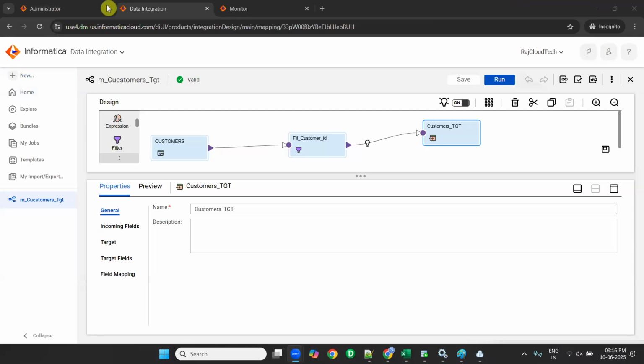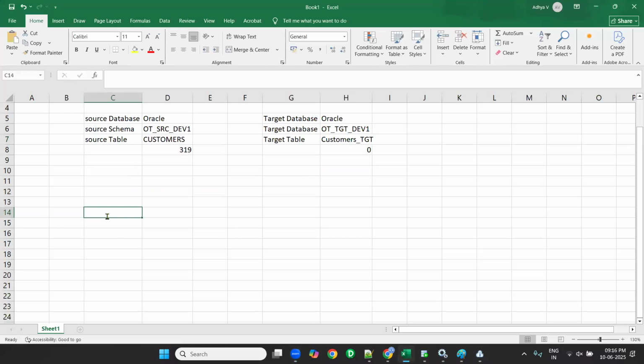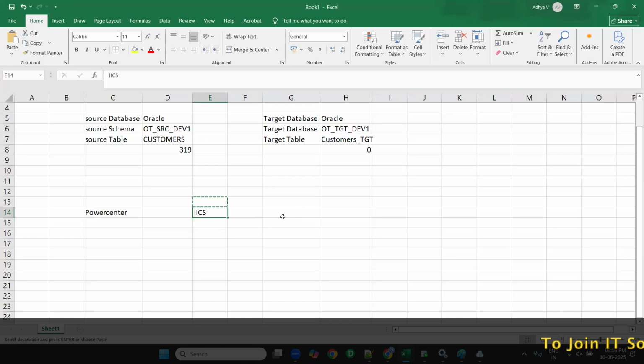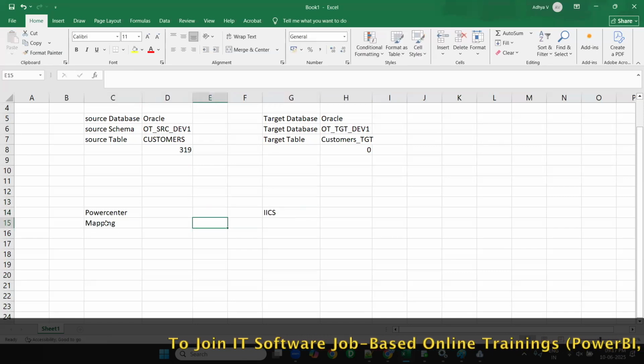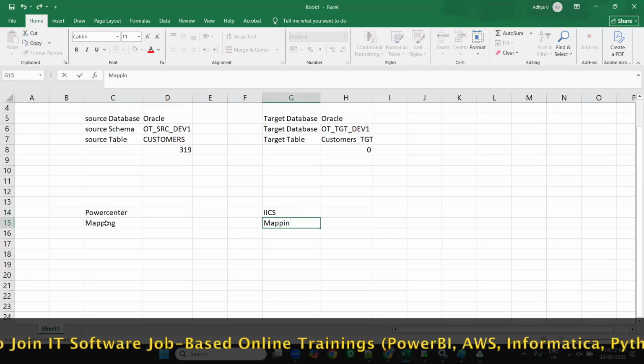Yeah, sorry guys. So now tell me one thing. In PowerCenter we have a mapping. Same way in IICS also we have mapping.